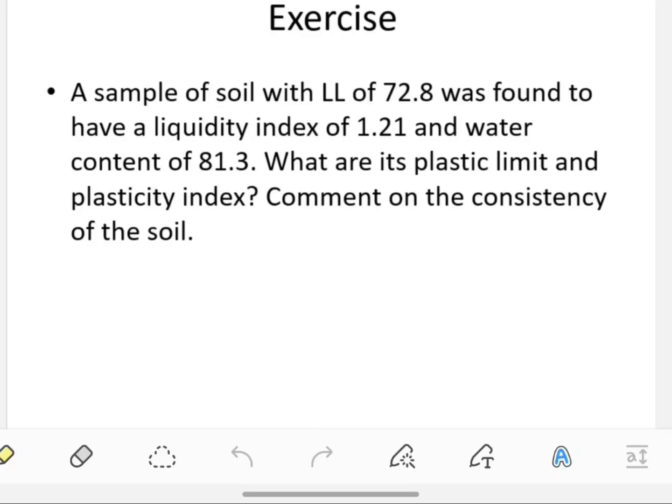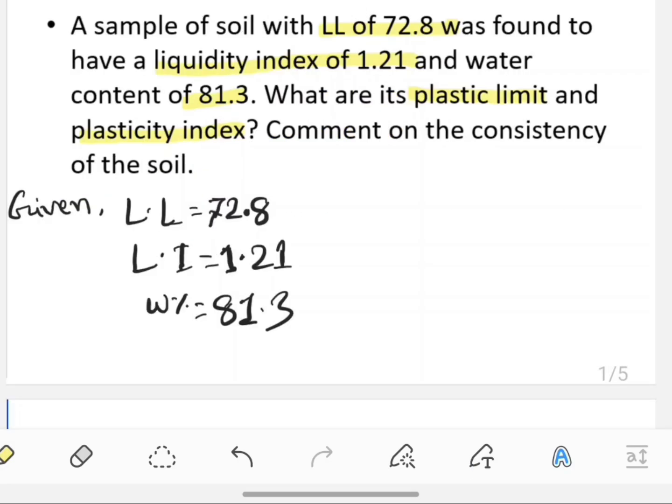Now I am gonna solve this example. Here liquid limit equals 72.8, liquidity index equals 1.21, and water content is 81.3. The question is determine its plastic limit and plasticity index. I have written the information and